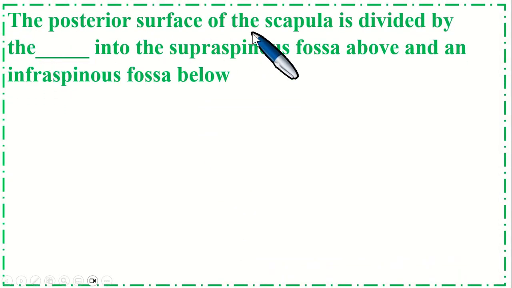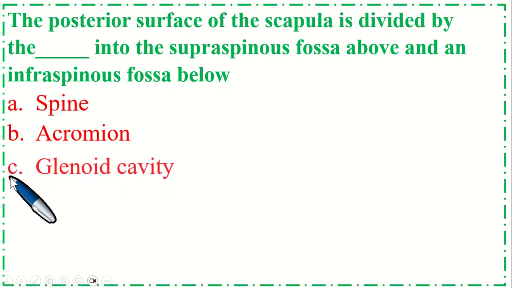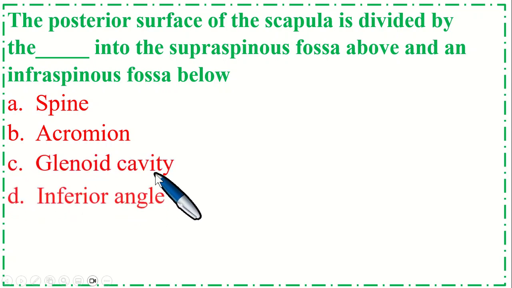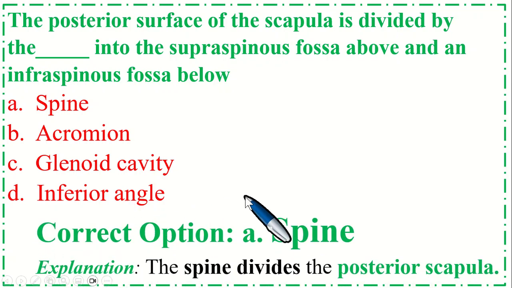The posterior surface of the scapula is divided into the supraspinous fossa above and the infraspinous fossa below by the dash. Option A, spine; B, acromion; C, glenoid cavity; and option D, inferior angle. So the correct option is A, spine. The spine divides the posterior scapula.